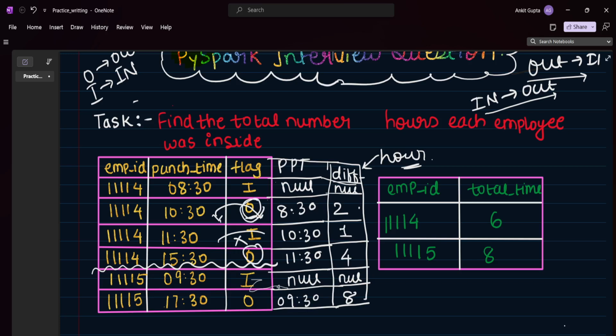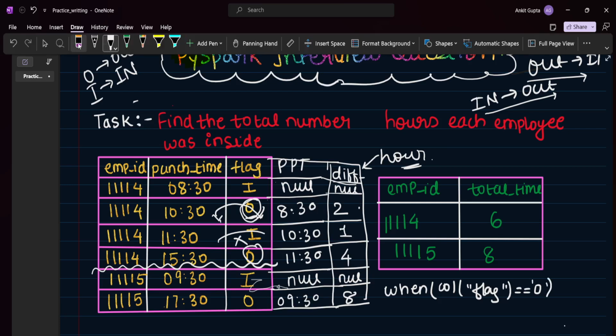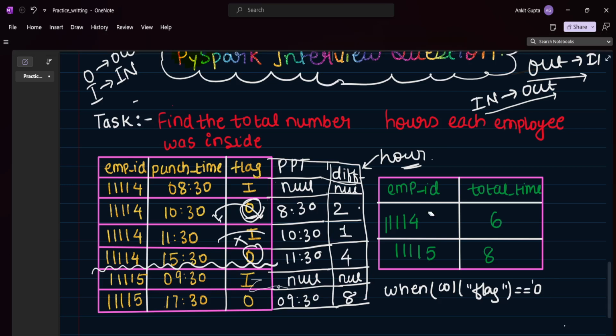So what we can do is write the case when statement. So here in PySpark, how will we write? We will write like this: when the column flag is equal to O, at that time, if it is O, okay, I accidentally closed the bracket.